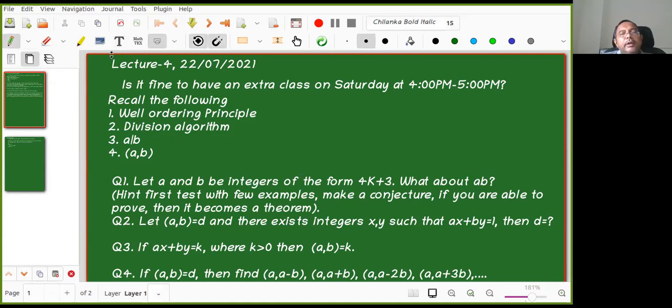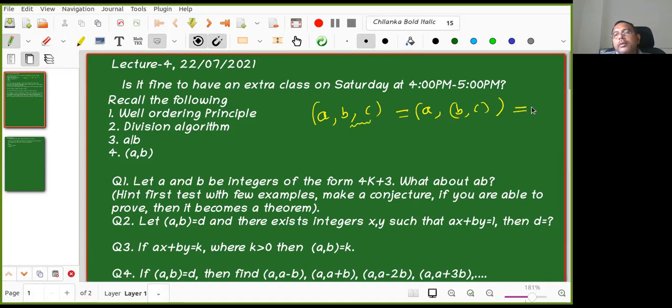Yeah, okay, good question. Actually, first time I'm defining GCD of a comma b comma c. So if I have three integers, then what is the GCD of a, b, c? It is defined as GCD of a comma, GCD of b, c. GCD is defined for two integers, so first I will find it for b, c, then I will do this.